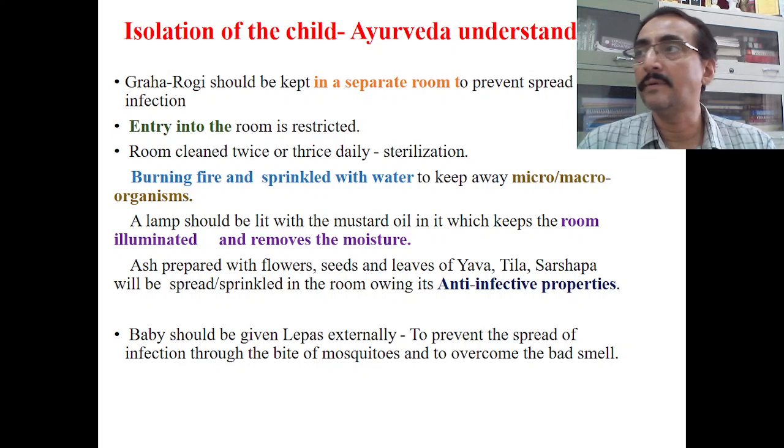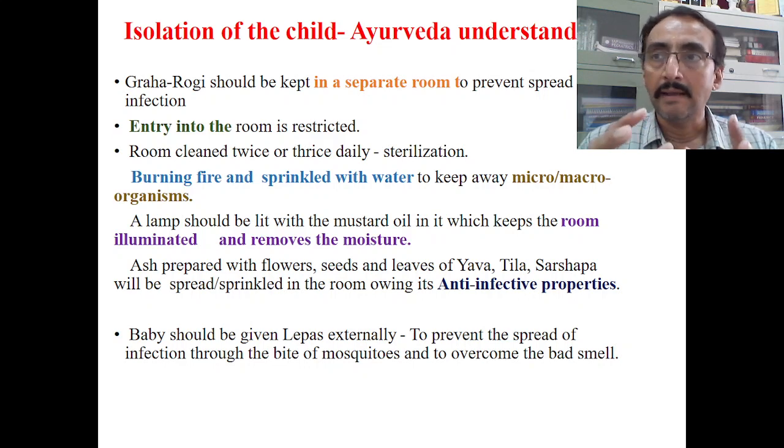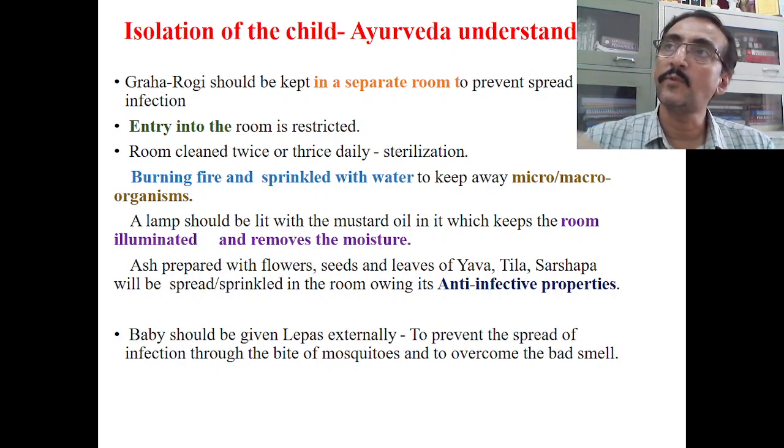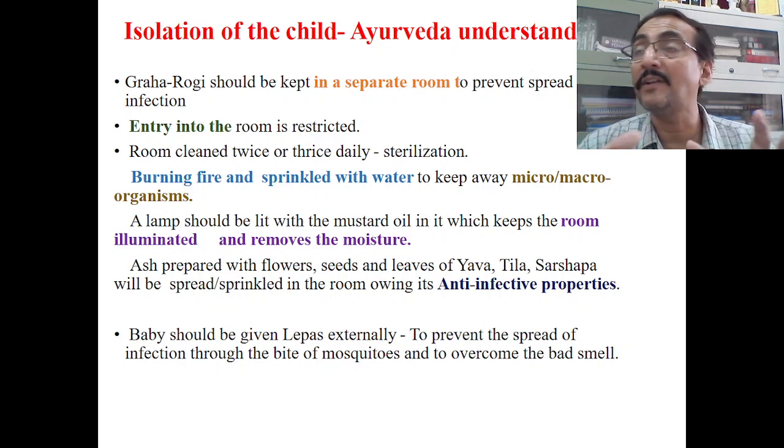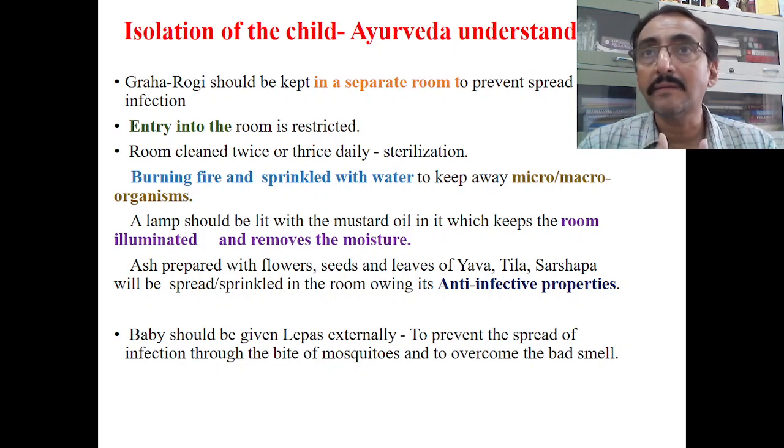Usually, when we switch on tungsten bulbs or some other bulbs, what happens? There will be illumination, but the air becomes dry. Suppose to maintain the temperature, if we put on the heater in the room, usually the temperature is maintained, but the room becomes dry. Now the benefit with this mustard lamp is there will be illumination, and there will be removal of the moisture from the room. That means it takes away the extra humidity of the room, but still the air will not be dry, because dry air and dry oxygen are quite dangerous actually, especially for the newborn baby.